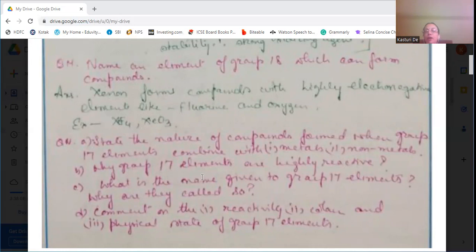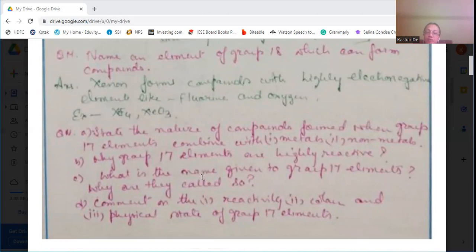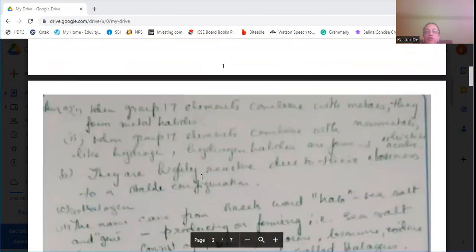Now state the nature of the compounds formed when group 17 elements combine with metals and non-metals. Why are group number 17 elements highly reactive? What is the name given to the group number 17 elements? Why are they so called? Comment on the reactivity, color, and physical state of group number 17 elements. So first question.